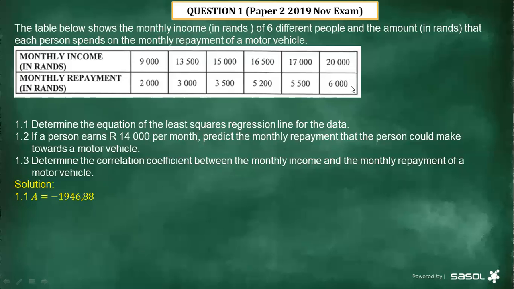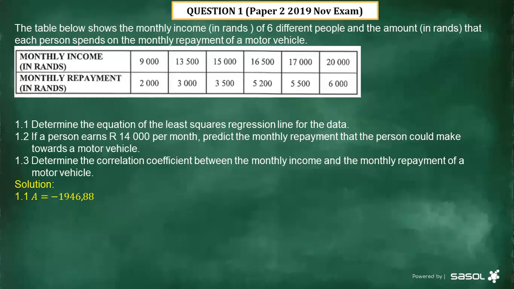After putting all this data, you press AC on your calculator. After pressing AC, you press Shift. After pressing Shift, you press 1. Then you will see number 1 is type, number 2 is data, number 3 is sum, number 4 is variance, and number 5 is regression. So you just press 5, then it's going to give you the value of A, and it also has the value of B.